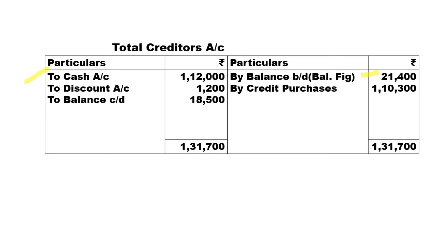So payment to creditors to cash account 1,12,000, discount received 1,200, to balance carried down, that is closing balance 18,500, total comes to 1,31,700, and we know the purchases by credit purchases 1,10,000 as we have calculated that in the previous working note. So total comes to 1,31,000, and opening balance not given in the problem, question mark is there in the problem, so that we have identified 21,400 as a balancing figure.